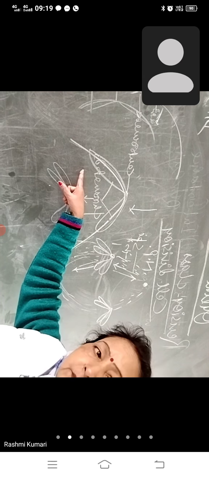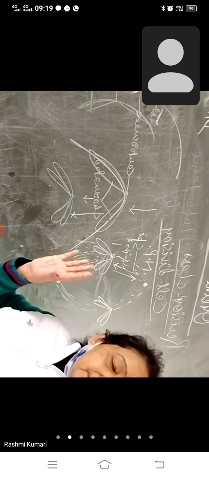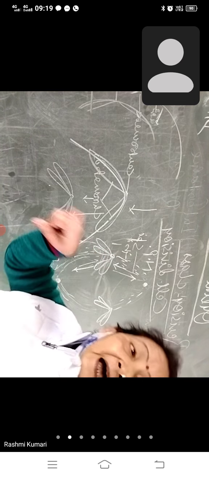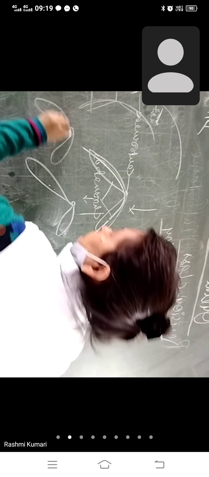Just see here, beta. I have told that this is the structure of chromosome. Two arms. ठीक है? And first of all, just see the types of chromosome. Then I am coming on that point. ठीक है? First, this will be the structure. And second, this will.